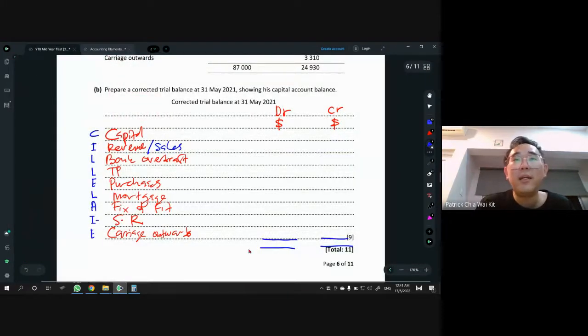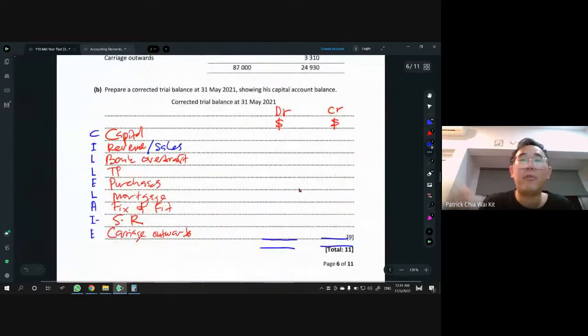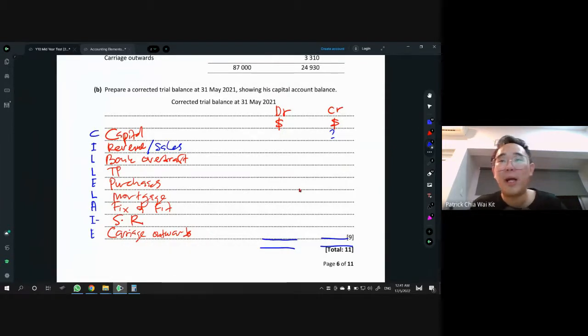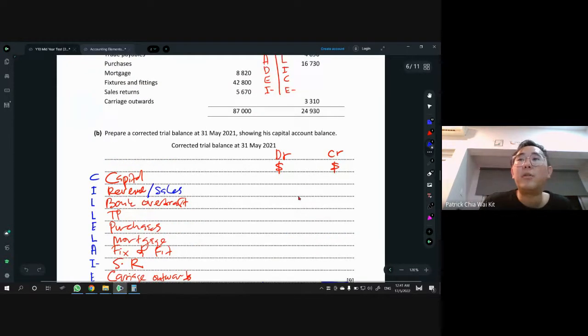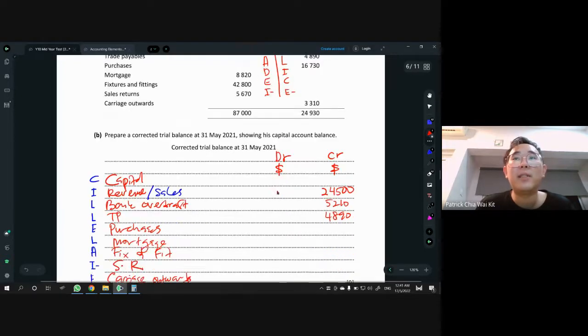So once you know already, then according to the italic here, you put in the numbers, whether left or right side. So capital we don't know, but you cannot just leave it as a question mark. We are coming back to put the amount on the right hand side. Now revenue, make sure you put in all the numbers correctly. Revenue is 24500 on the right side. Then bank overdraft is on the right side, 25210. TP is also on the right hand side, 4890.